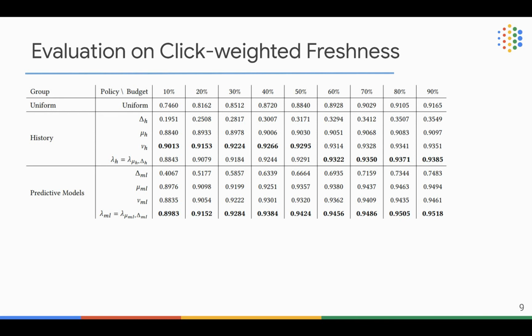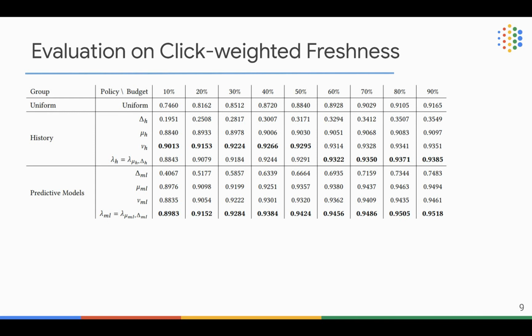We also include a predictive model group which estimates all of the above parameters from our neural predictive models. Each column here indicates a resource budget. 10% means we can only crawl 10% of the offers, 20% means that we can only crawl 20% of the offers, and so on and so forth.